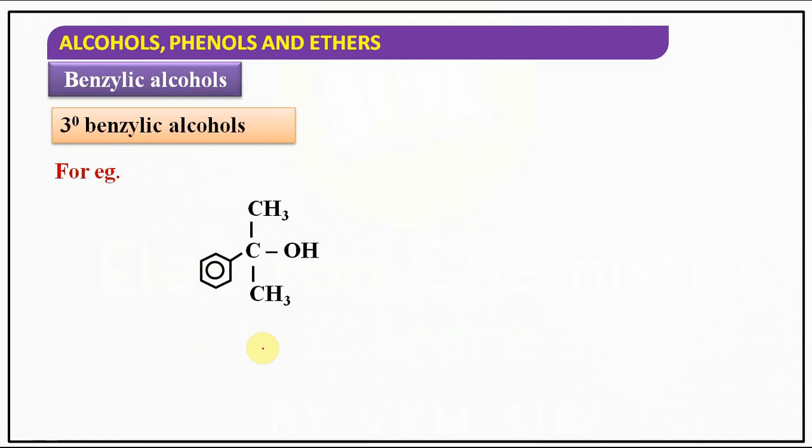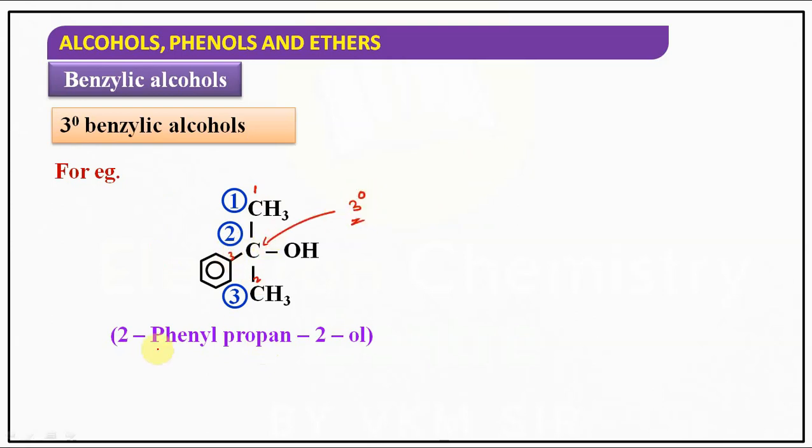Similarly, the same carbon, if it is attached to 3 carbons, see 1, 2 and 3. 3 carbons are there. This carbon is 3-degree. That's why this is said to be 3-degree benzylic alcohol.